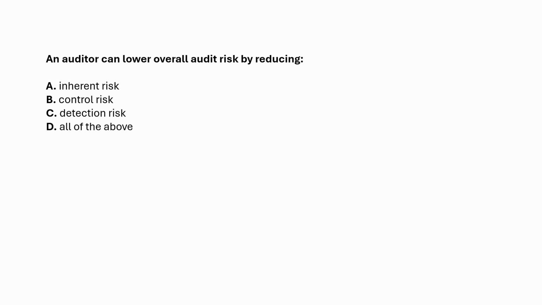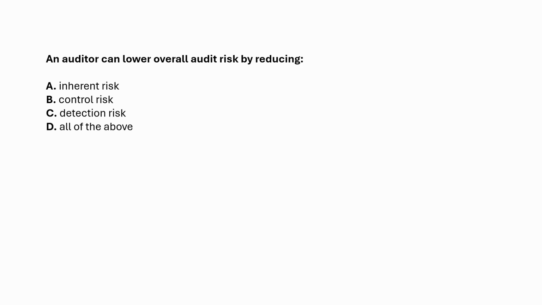Here's the question. An auditor can lower overall audit risk by: Choice A says inherent risk, Choice B says control risk, Choice C, detection risk, and Choice D says all of the above. Now, let's define the key terms first.